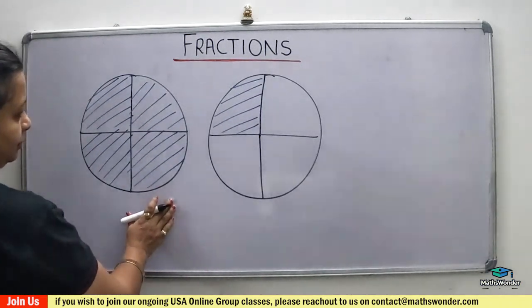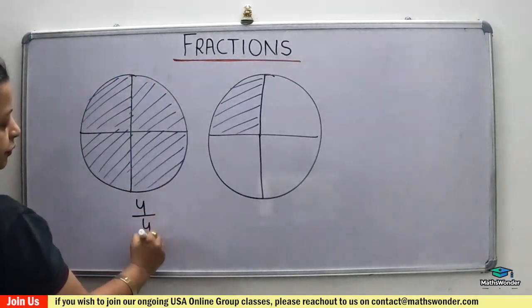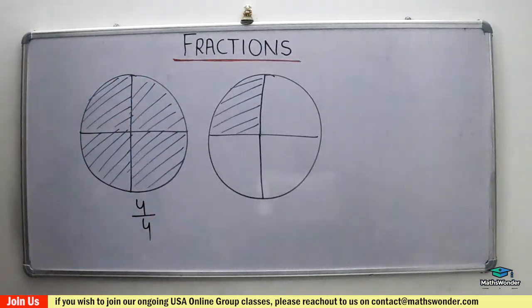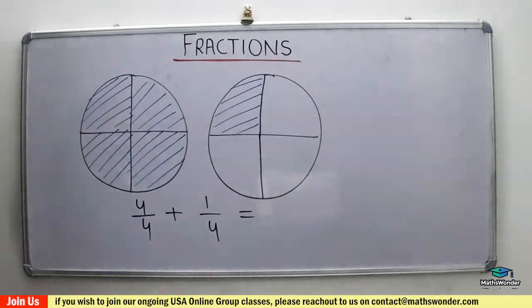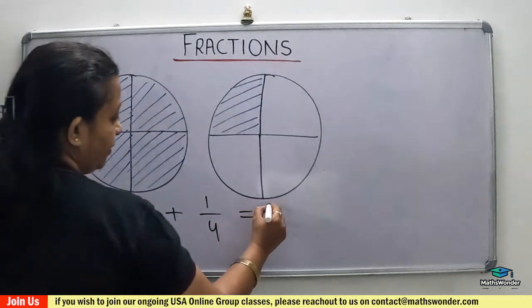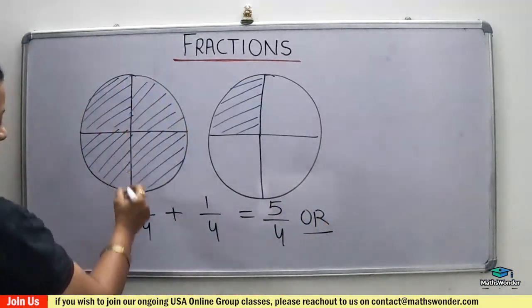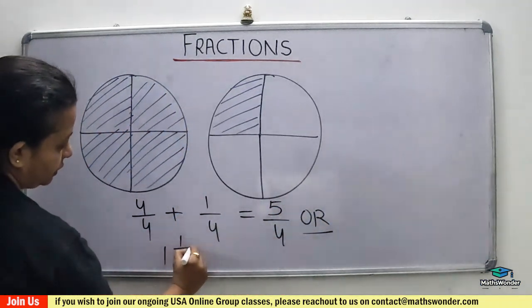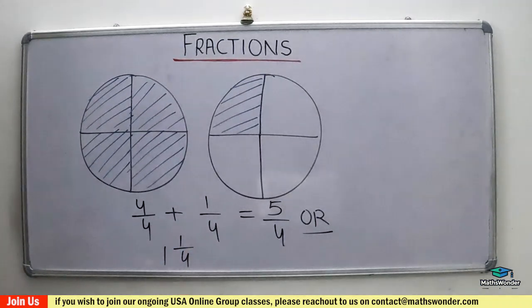Yes, that's correct, because here 4 out of 4 are all shaded, and one more part has only 1/4 shaded, right? So how can you write it? You can write it as 5 over 4, or as 1 and 1/4, like a mixed fraction, right? So this is another variation. It's not a part of a whole.